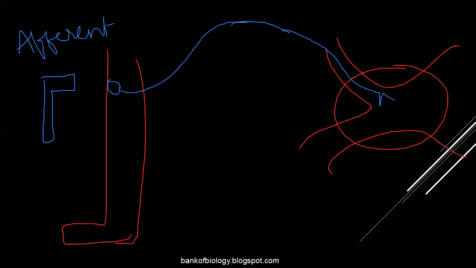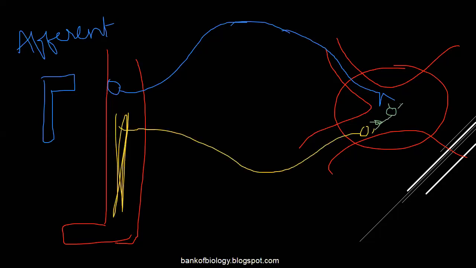Here we have an internuncial neuron, which connects the sensory and motor nerve fibers. That is the interneuron, or internuncial neuron. From here, the information goes by the motor neuron to the muscles of this particular area. And what we do is take our leg back. So this much reaction.